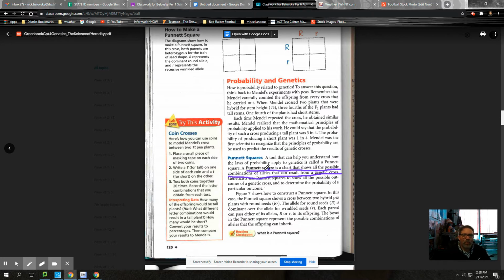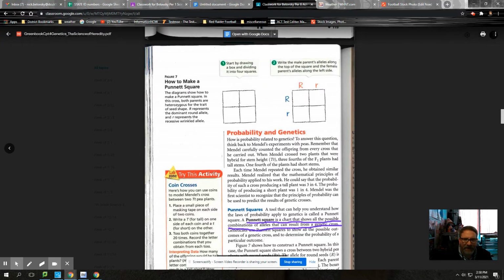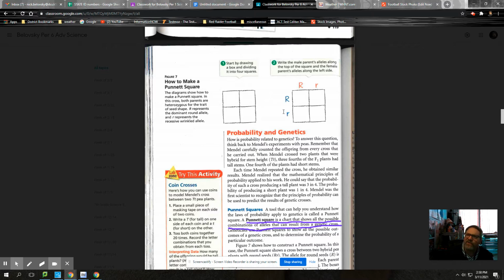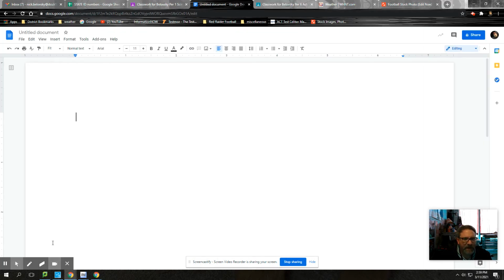Okay. So what is a Punnett square? It's what you see up here at the top of the page. I'm going to scroll a little bit up right here and show you these Punnett squares. A Punnett square is a big square with 4 smaller squares on the inside. And what goes on the outside are markers for dominant and recessive traits. Huh? What are you talking about? All right, so let me click on this, and let me get a writing tool here.